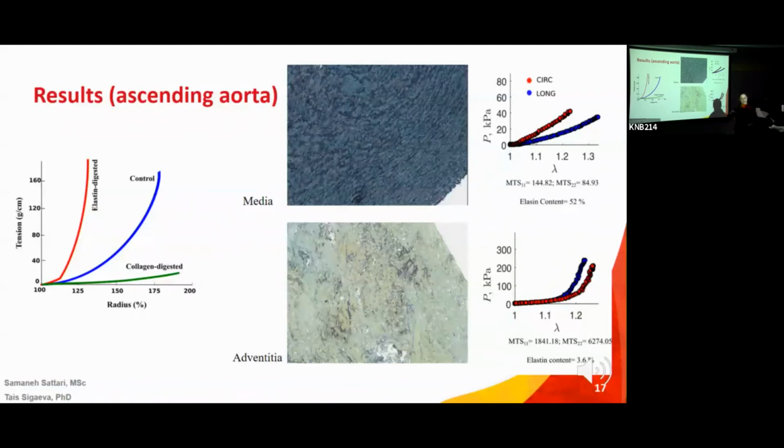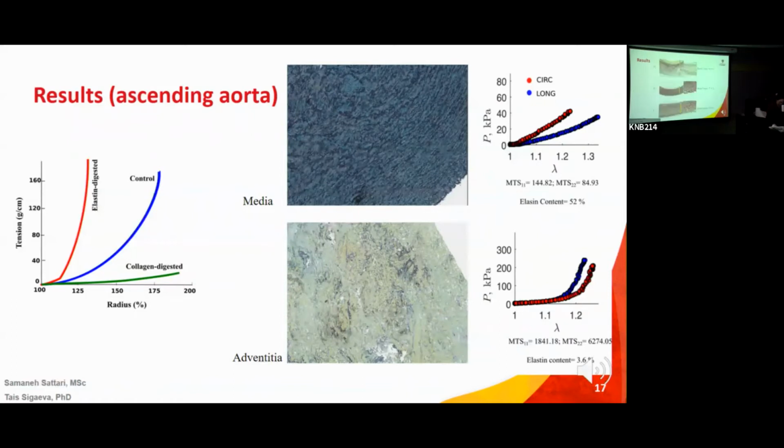What we have noticed is a sort of collagenization of the media, where the collagen starts colonizing the media. It does not reflect into strength, unfortunately, but it does shift the behavior of the media from this very nice linear, no energy loss behavior to a more behavior like this. The only problem is that the adventitia has a very high stress before it ruptures. The media goes towards this collagenization, but the stress at rupture remains low, which is the important point I wanted to make.